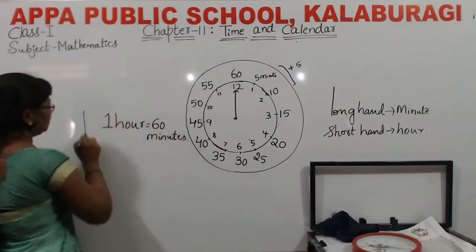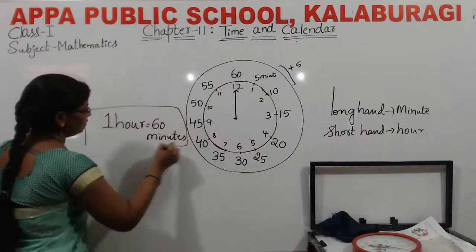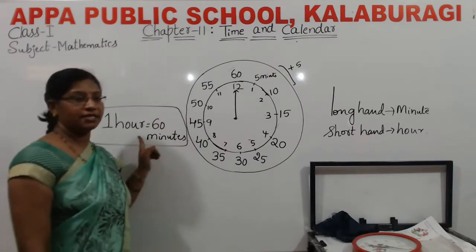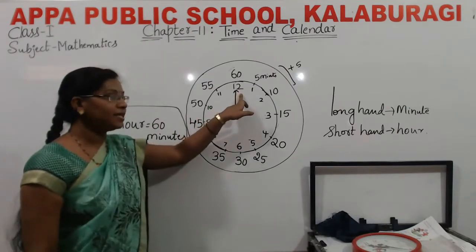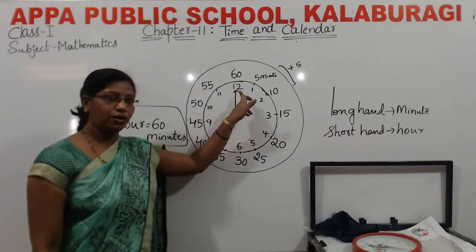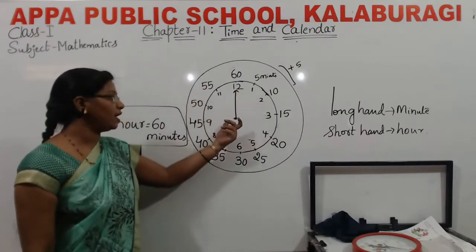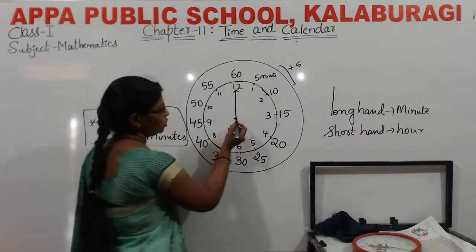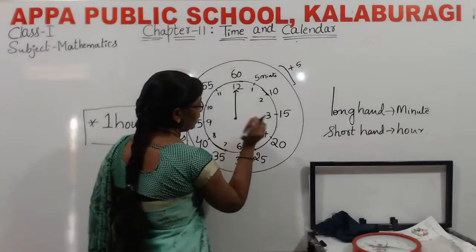You should remember it. If the minute hand is at the 12th place, then we call it 1 hour.